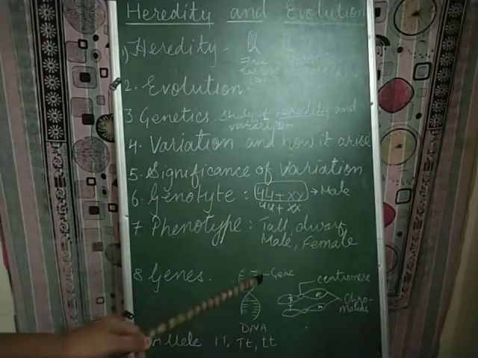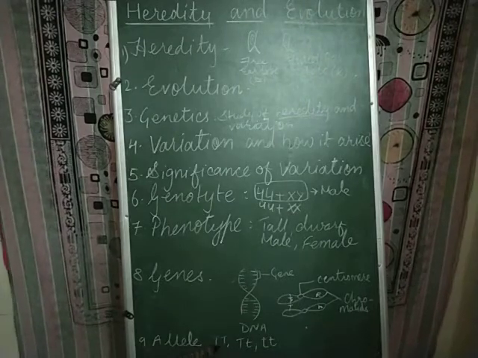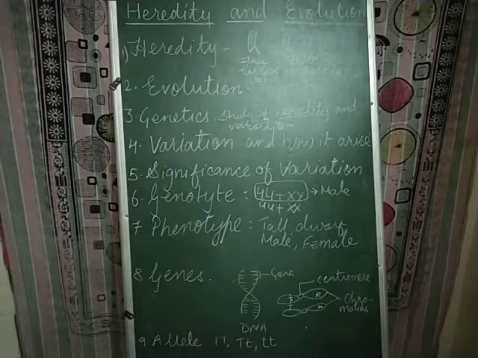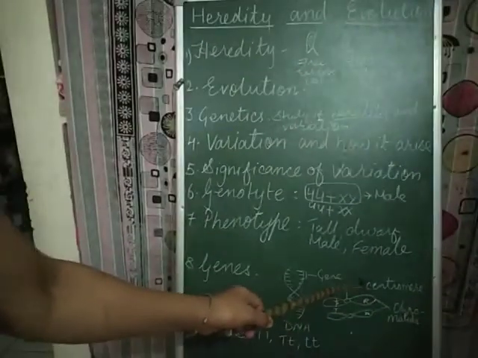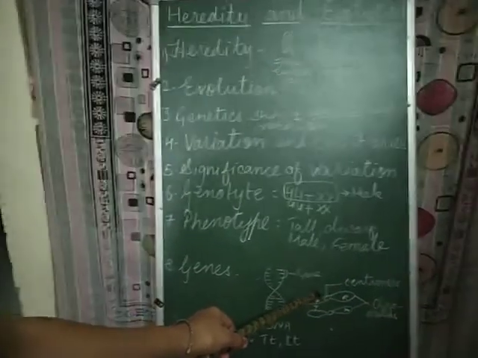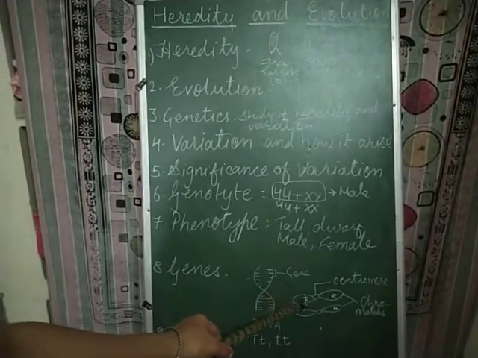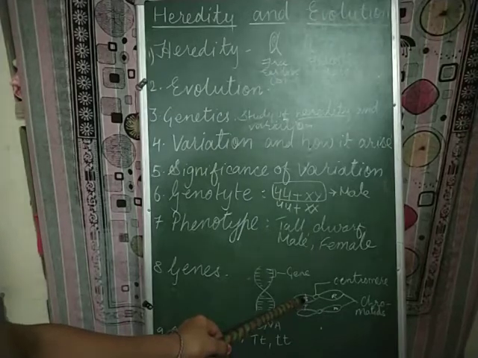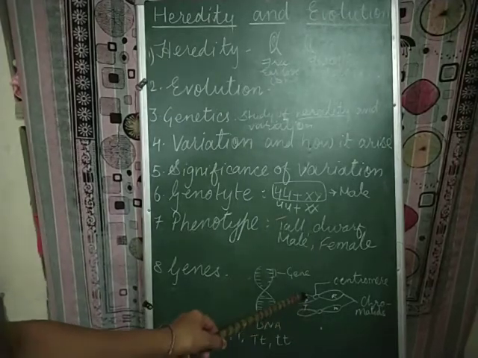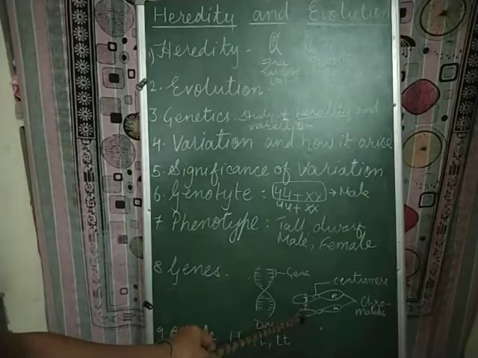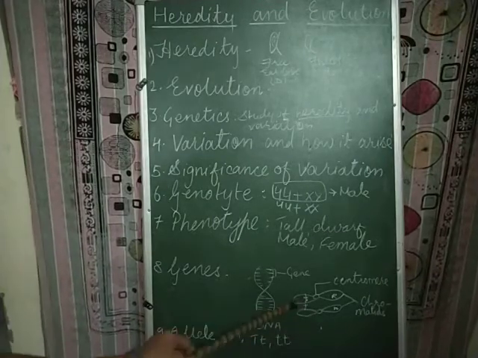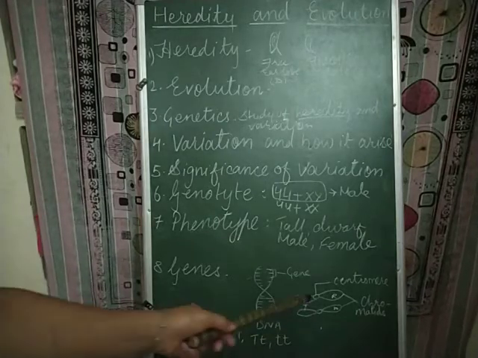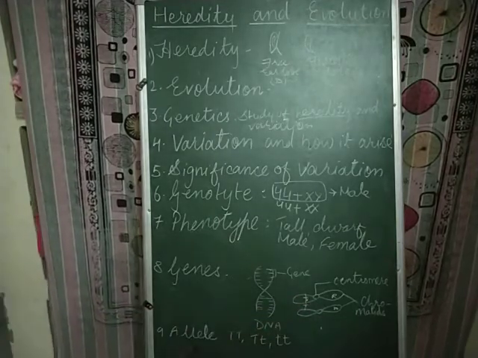The two contrasting pair of characters or factors are called alleles. Now these alleles are present on the homologous chromosomes. On a homologous chromosome, on the same locus, on the same position on the 2 chromosomes, 2 genes are present, and these 2 genes on 2 different chromosomes, which form a pair, are called the alleles.